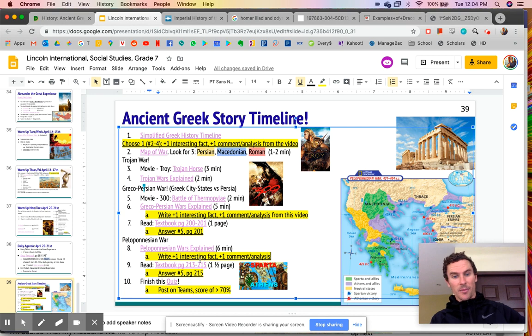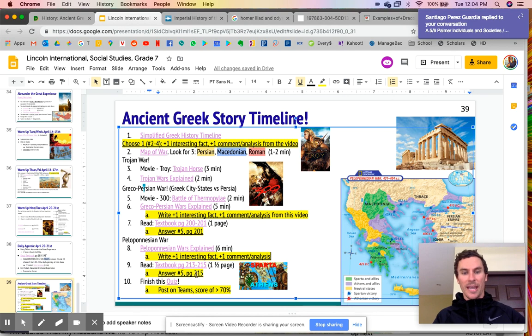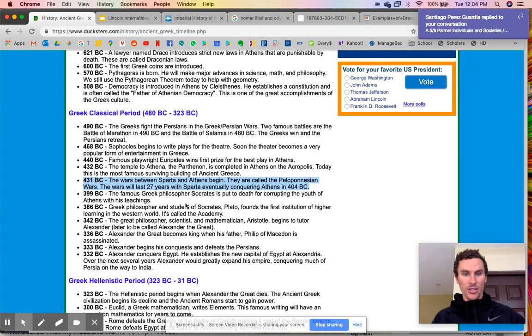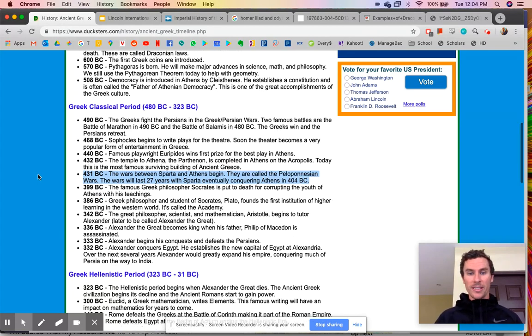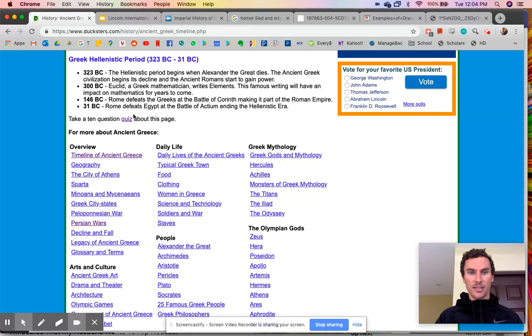When you're done with that, please read the textbook, pages 213 to 215. It's only about a page. And then answer one question there as well. And that will bring you up to the Peloponnesian Wars, which, fascinating story. We only did half the timeline today, so we'll do the other half another time. Finish the quiz at the very bottom of this timeline.